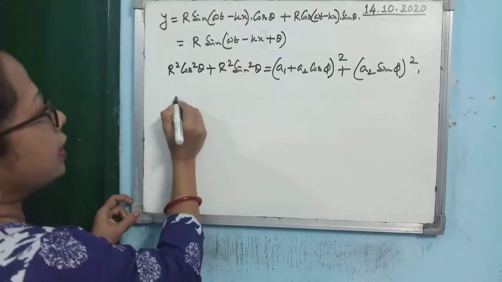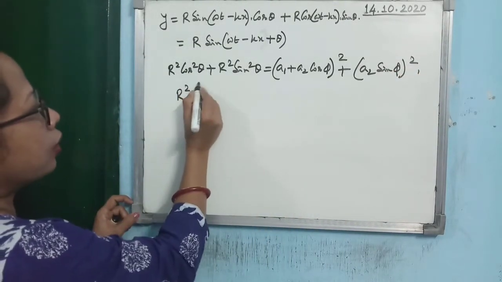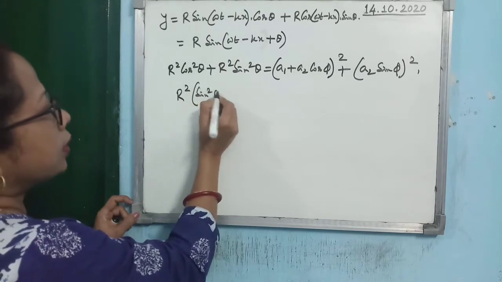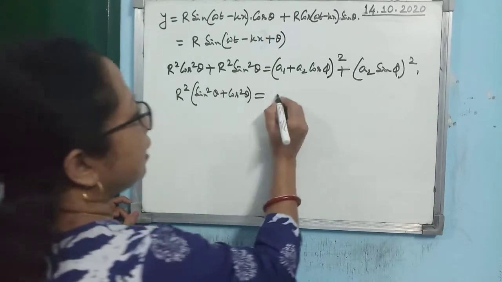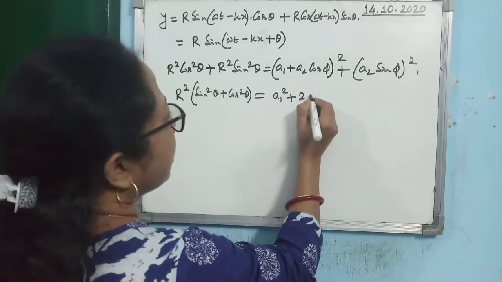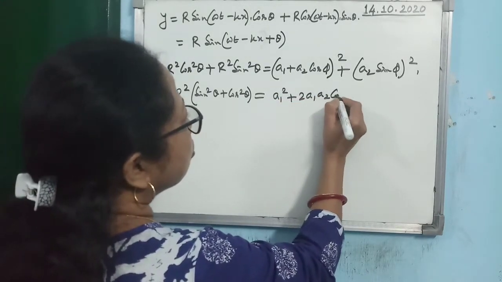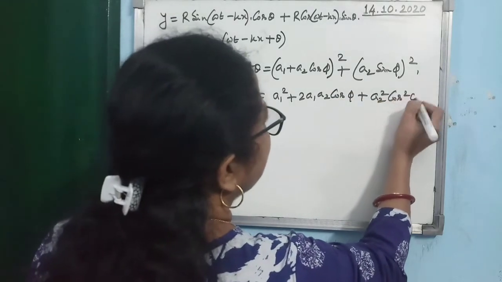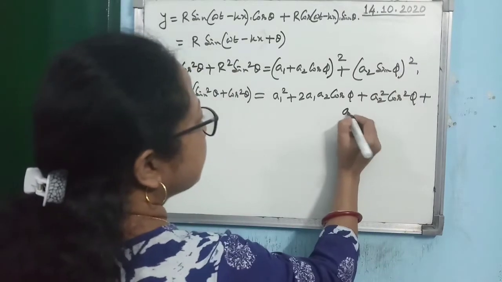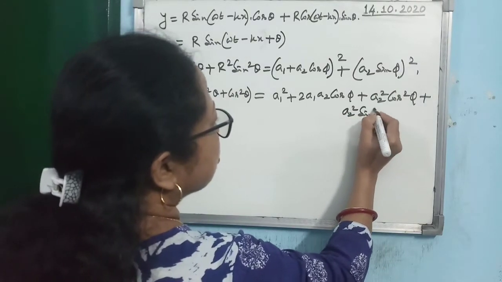Now on the left hand side, if you take r square common, it will be sin square theta plus cos square theta, and here you are getting a1 square plus 2a1 a2 cos phi plus a2 square cos square phi plus a2 square sin square phi.